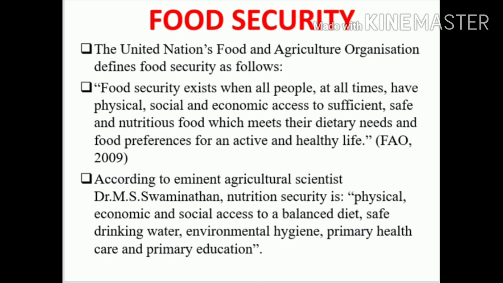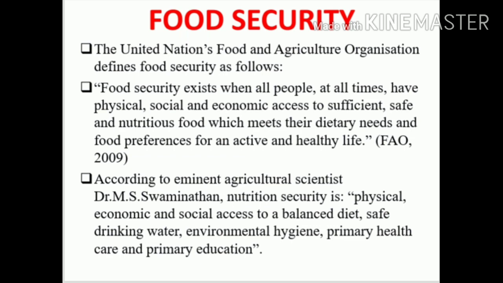Then, according to the eminent agricultural scientist Dr. M.S. Swaminathan, a famous agricultural scientist who belonged to our Tamil Nadu, he defines nutrition security as physical, economic and social access to a balanced diet, safe drinking water, environmental hygiene, primary health care and primary education. So according to Swaminathan, this nutrition security is based on physical, economic and social access.